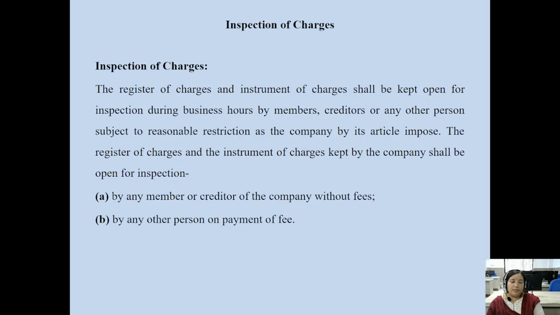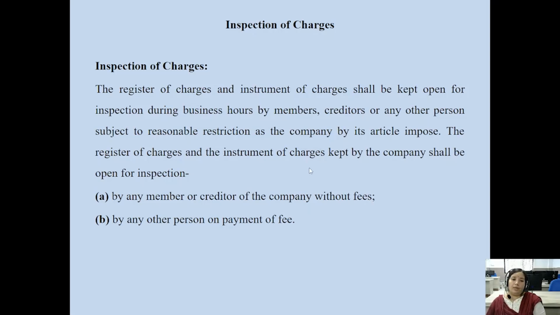You can impose them through your articles, for the purposes of inspection and investigation of the register of charges or instrument of charges of the company, by adding a clause in the articles of the company, giving restrictions for inspections by the members, shareholders, or creditors of the company. Or it can be opened by the bankers of the company. It can be opened for inspection on demand by these persons on payment of nominal fees.